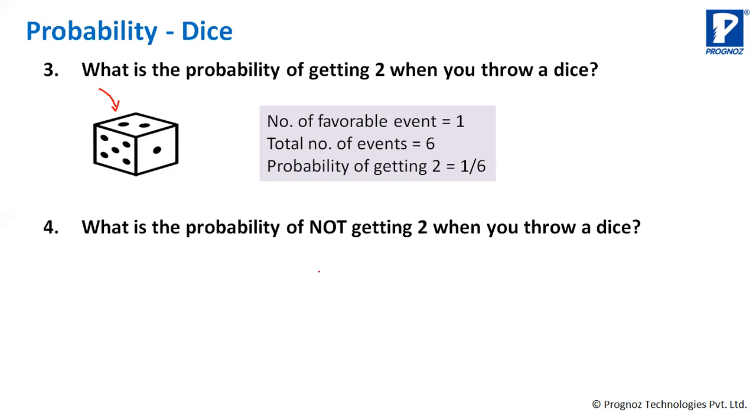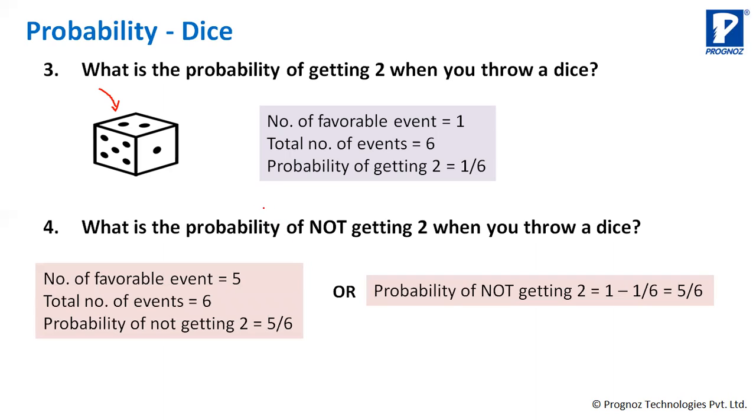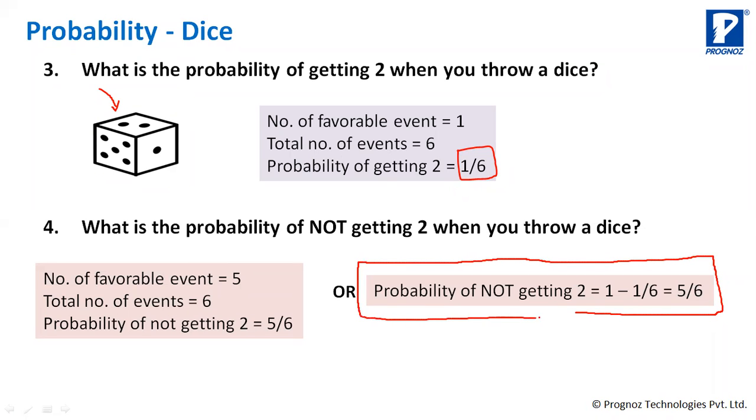5 by 6. Okay, or the other way is probability of getting 2 is 1 by 6, probability of not getting 2 is 1 minus 1 by 6, is 5 by 6. ये वाला आता है, हमने पहले किया था ना, probability of some event happening plus probability of the same event not happening is always equal to 1. उसी फॉर्मूला से ये आया, probability of getting 2 plus probability of not getting 2 is equal to 1. So probability of not getting 2 is 1 minus 1 by 6 is 5 by 6. So both ways में आप कर सकते हैं.